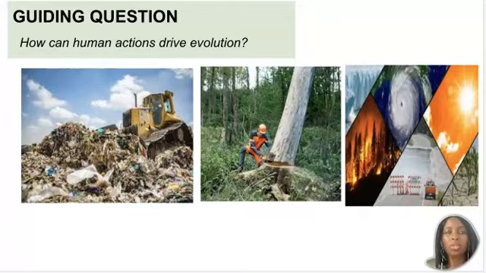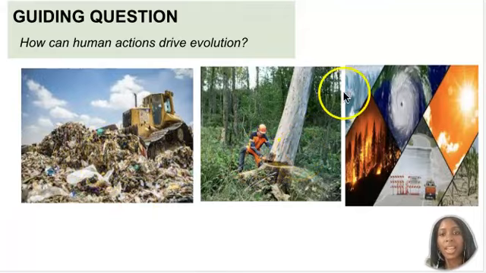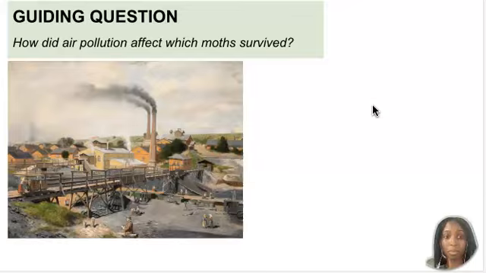We usually think of nature as the only force or the main force behind evolution, but what if I told you that we as humans are the most powerful forces driving evolution today? And that's because of environmental changes caused by us humans. I'm talking about pollution, habitat destruction, climate change, and even the introduction and overuse of antibiotics. These can create something called a selective pressure, which affects organisms and determines who survives and reproduces and who dies.